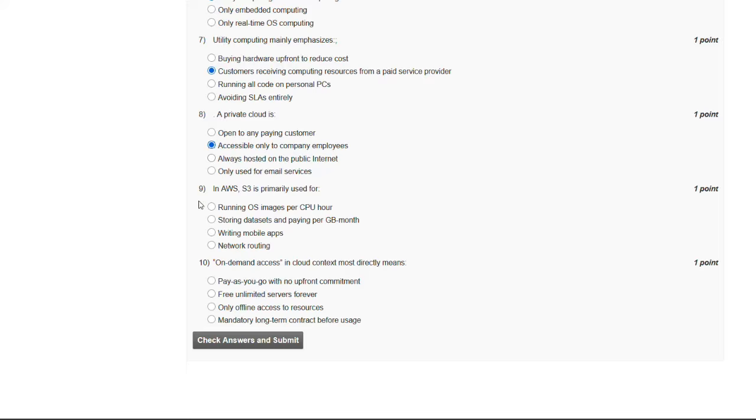And now let's go to our question number 9. In AWS, S3 is primarily used for, so these are the options, and the answer of our ninth question is B. Storing datasets and paying per GB per month.